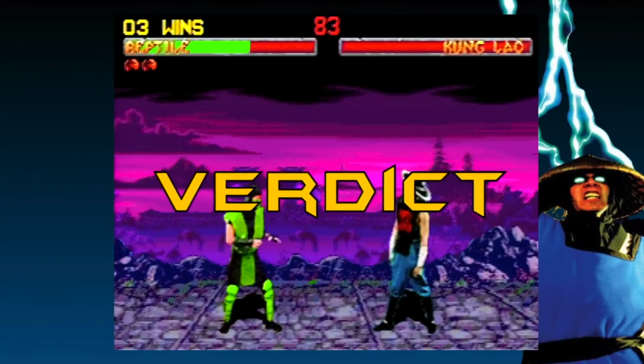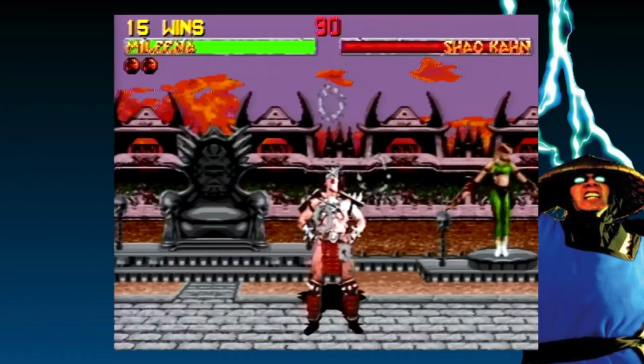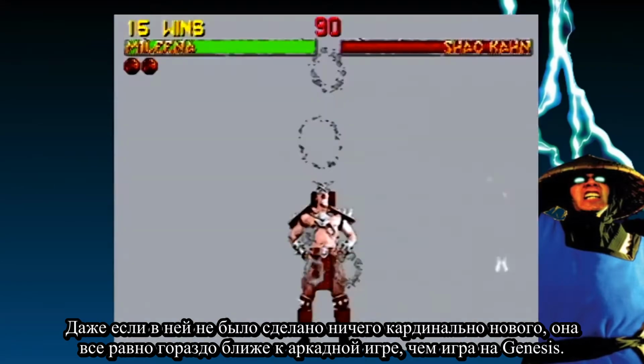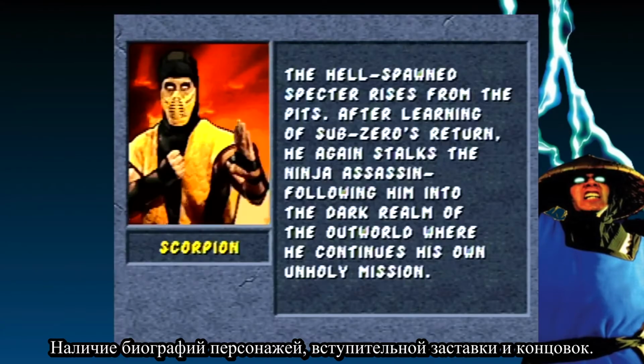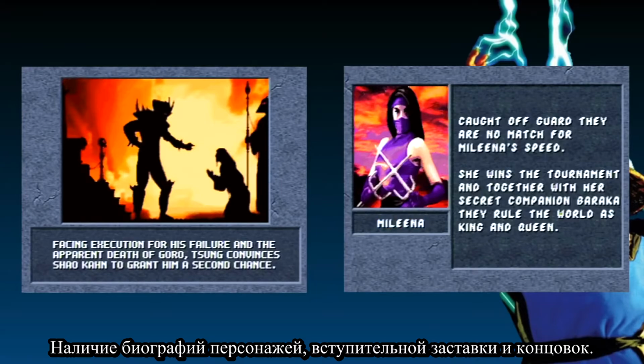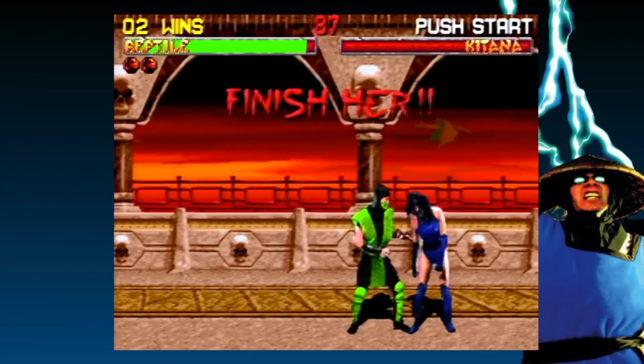So, is it worth it? I'd have to say yes. Even though it didn't do anything drastically different, it's still much closer to the arcade than the Genesis game. It has character bios and a cutscene for the intro and ending. It has improved sound with clearer voiceovers and has more voice samples.